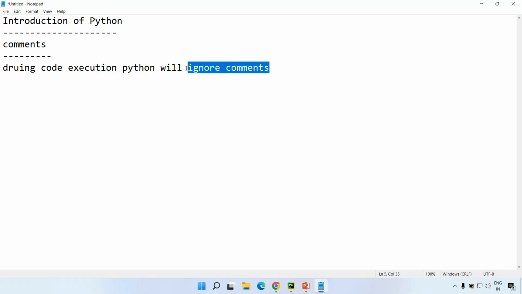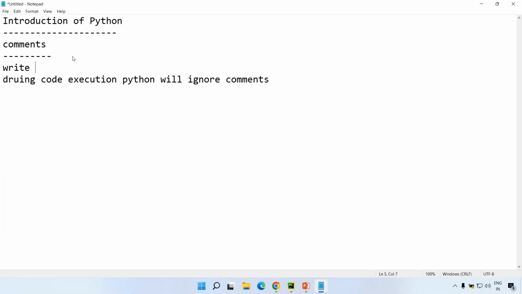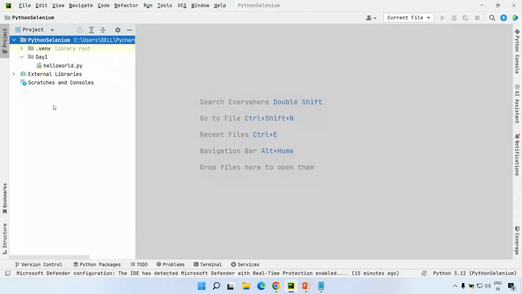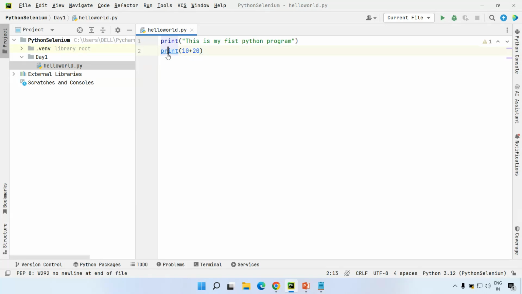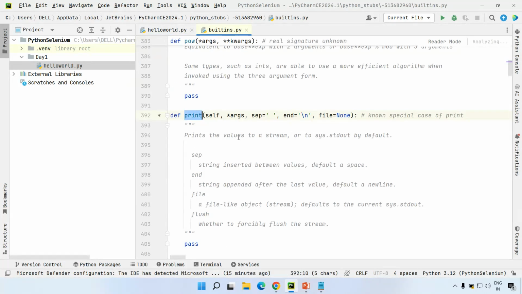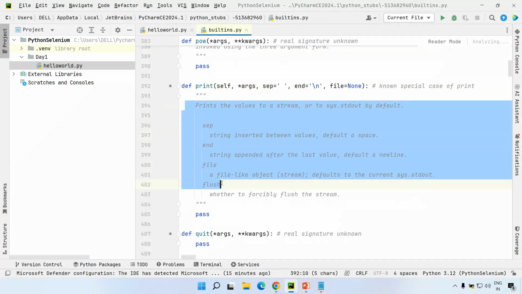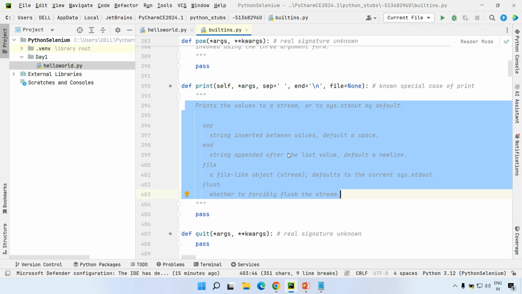Yes, this is good. Meanwhile, why do we need these comments? You are saying that Python will ignore them, and that is absolutely fine. We need comments to write descriptions. Previously we used the print statement, and what the print statement does is specified in the form of comments.